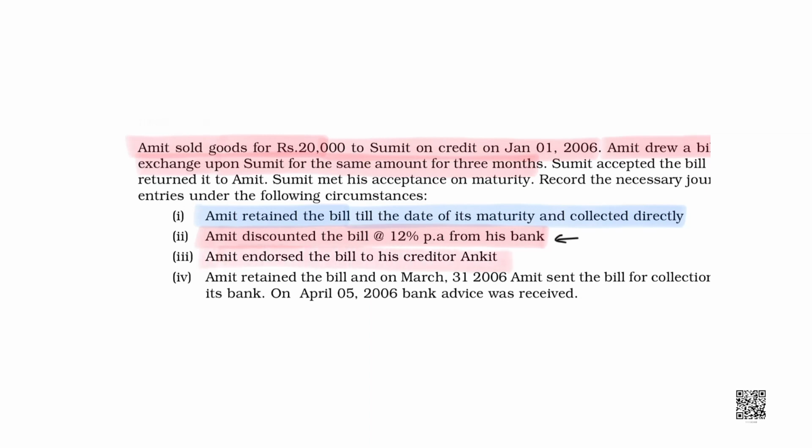Let's see what the third case is. The third case is, what if Amit endorses this bill to one of his creditors? What does this mean? When Amit sold goods to Sumit, Amit is holding a bill like an asset.